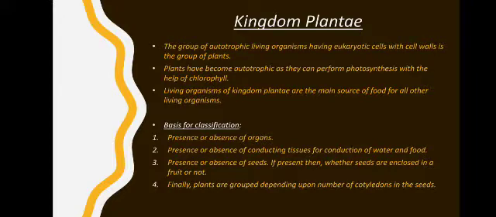Presence or absence of organs, presence or absence of conducting tissues, whether they have xylem or phloem or not. We will see what exactly they are. Whether they have seeds or not. If they have seeds, whether these seeds are present inside the fruit or these seeds are just present as they are, naked seeds. On the basis of that, we are classifying them. And also, how many cotyledons they have in the seeds. I'll tell you what exactly cotyledons are as we look into the different types of plants throughout the chapter. Followed?